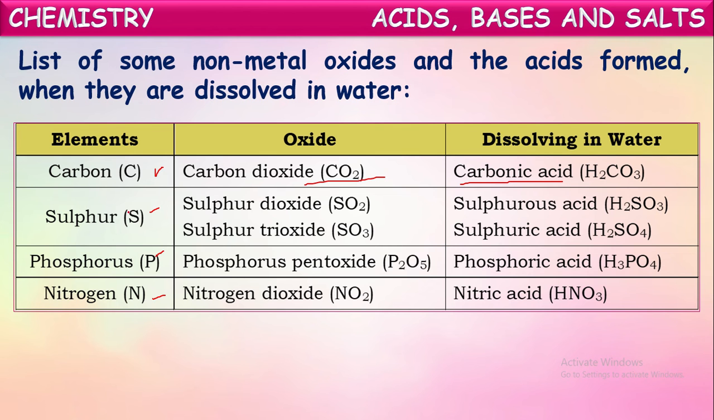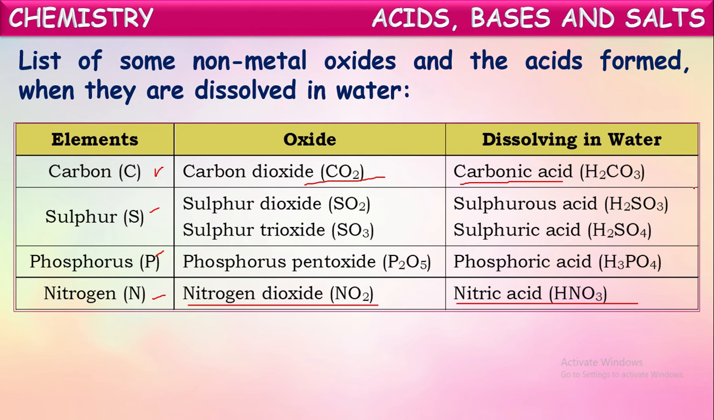In the same way, sulfur forms two kinds of oxides when burned. So they dissolve into water and they form respective acids. Phosphorus also in the same way, phosphorus pentoxide is formed when it is burnt. If you dissolve this phosphorus pentoxide into water, it forms phosphoric acid. Similarly, nitrogen on burning in the presence of oxygen forms nitrogen dioxide. This nitrogen dioxide dissolves into water to form nitric acid.